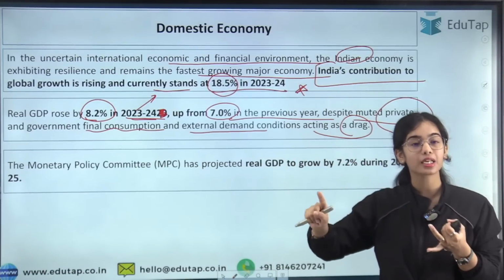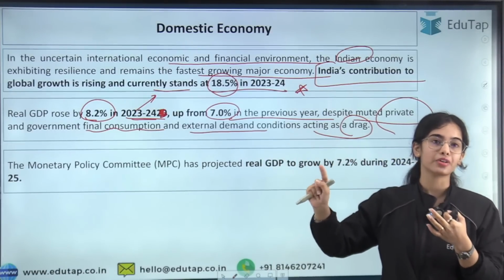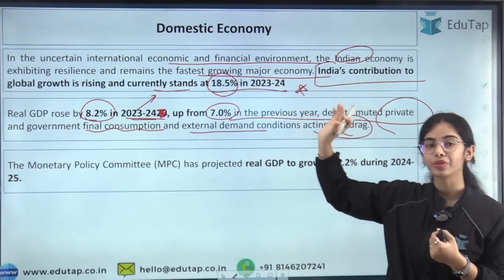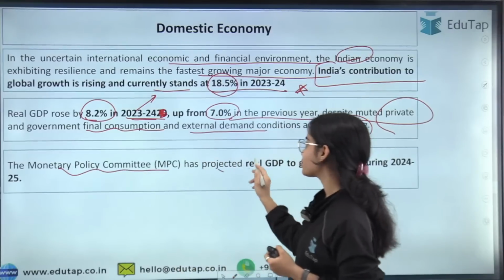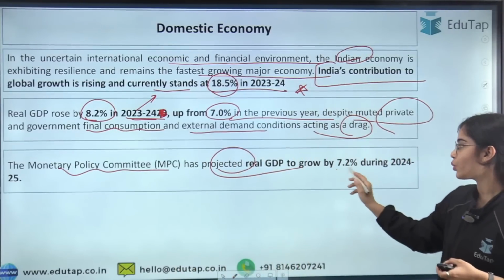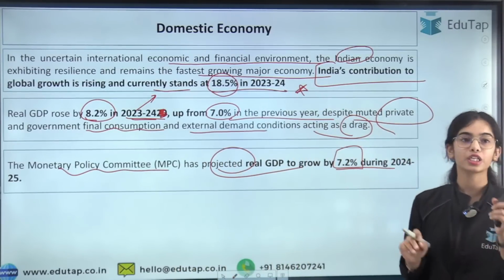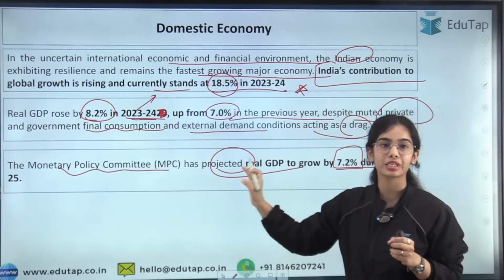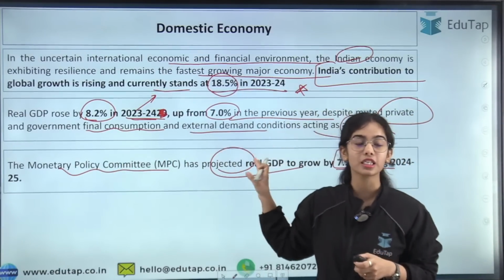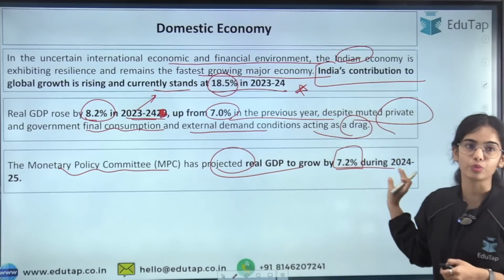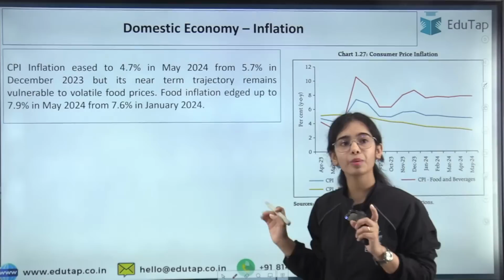The investment in our country is good, the manufacturing in our country is good, due to which the real GDP has increased, that you can see. The Monetary Policy Committee has projected the real GDP to grow by 7.2% during 2024-25. This is the recent estimate of the Monetary Policy Committee, that they are expecting the real GDP to grow by 7.2%.